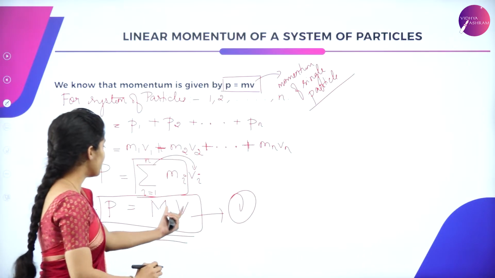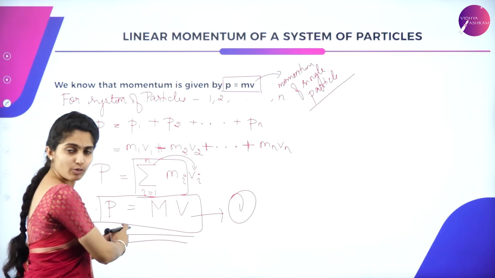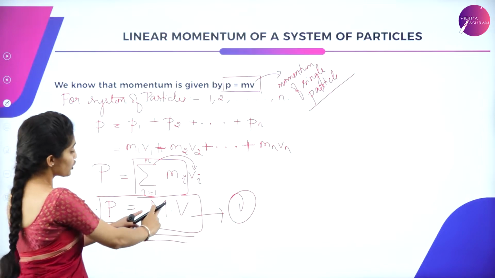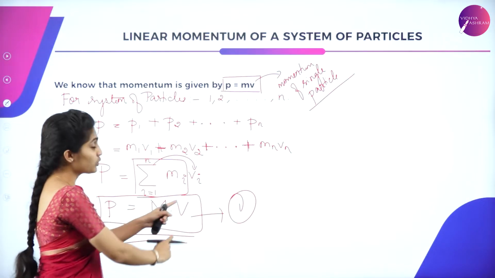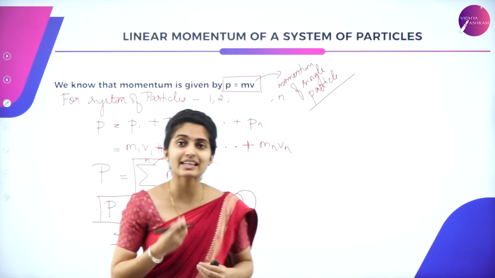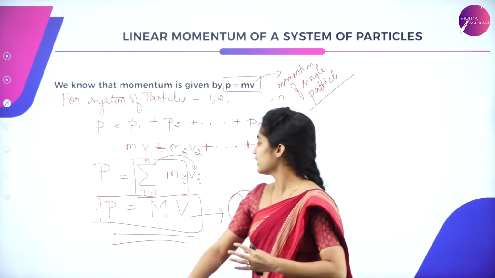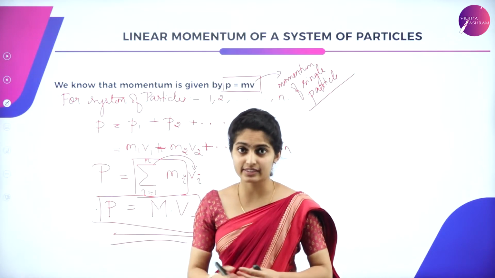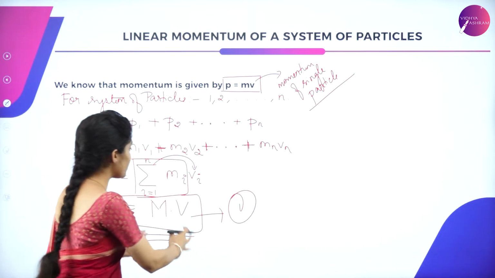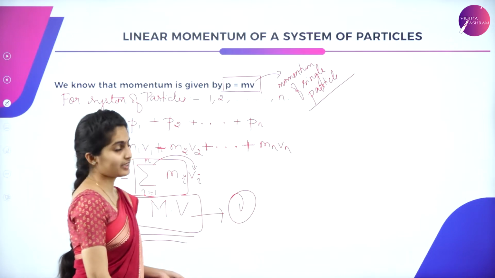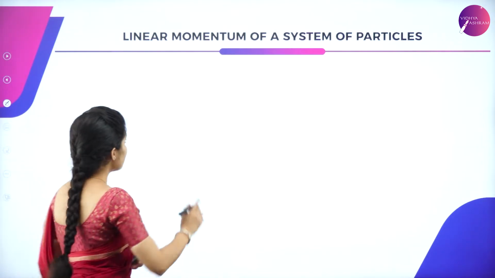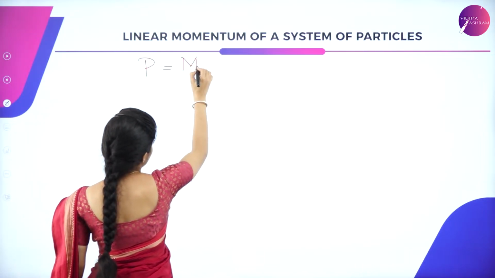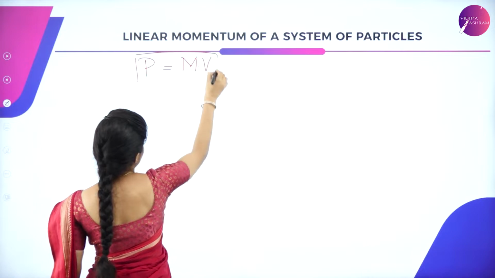So you can just term it as the momentum of the system of particles is equal to the product of the total mass of the particles and the velocity of the center of mass. Okay, so that is all about linear momentum of a system of particles. Now taking this linear momentum of a system of particles, we have P is equal to M into capital V, correct?